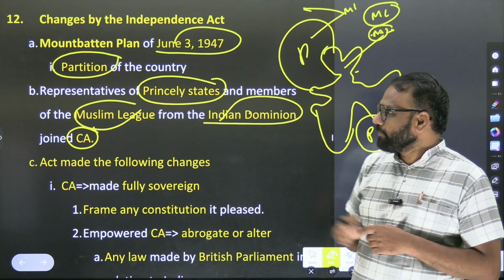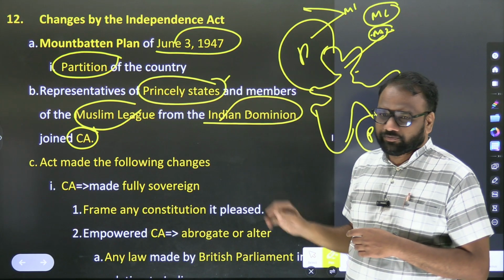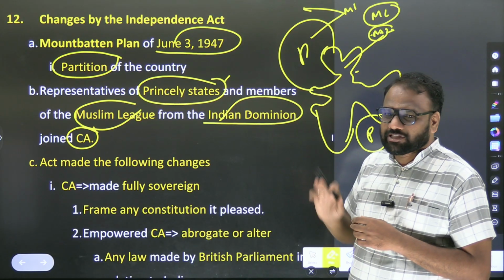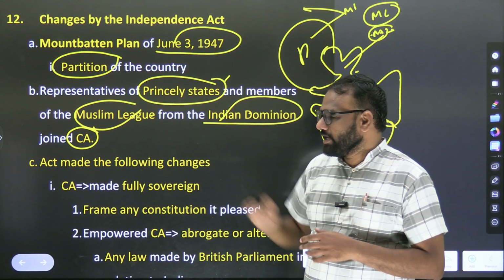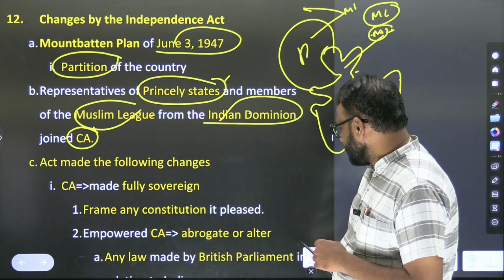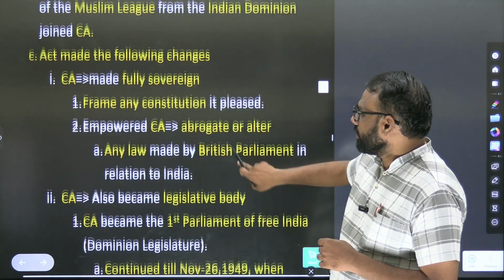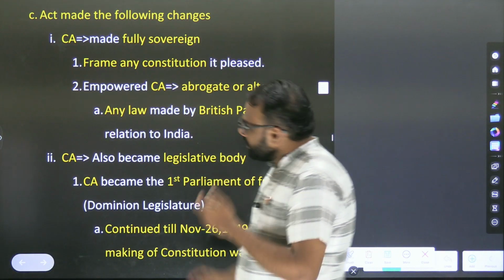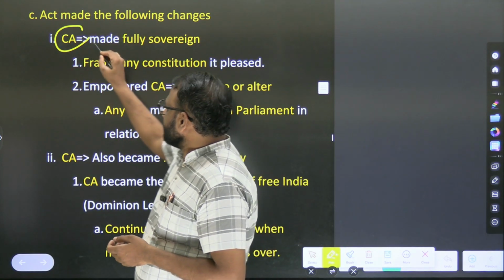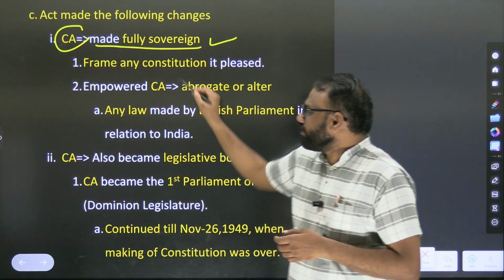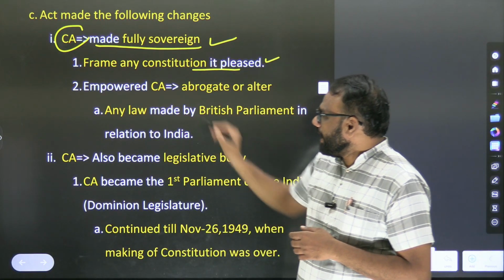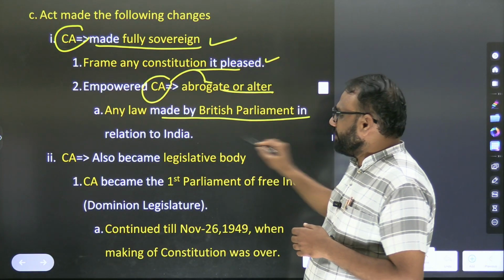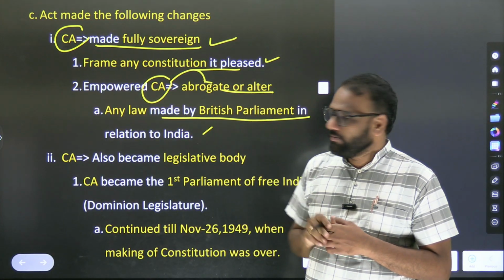So representatives of princely states, and also the members of the Muslim League from India, joined the Constituent Assembly. The Act made the following changes. We have already discussed that the Constituent Assembly was made fully sovereign, free to frame any constitution it pleased, and empowered to abrogate or alter any law made by the British Parliament in relation to India. In the previous topic we saw this.